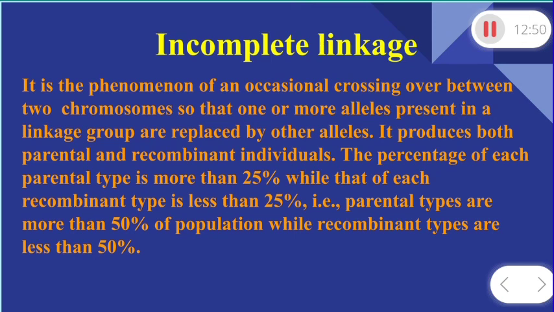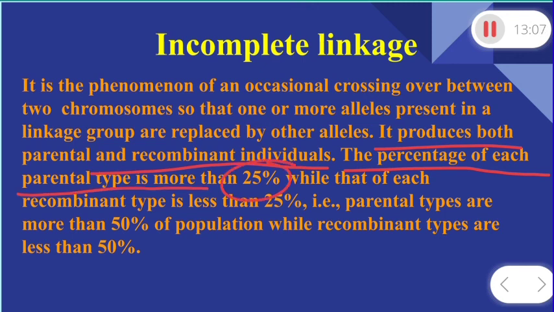So in complete linkage we have discussed no recombinant type is found, but here recombinants are formed. So here it produces both parental type and recombinant type individuals. The percentage of each parental type is at least 25%, means 25% of male and 25% of female. While that of each recombinant type is less than 25%.